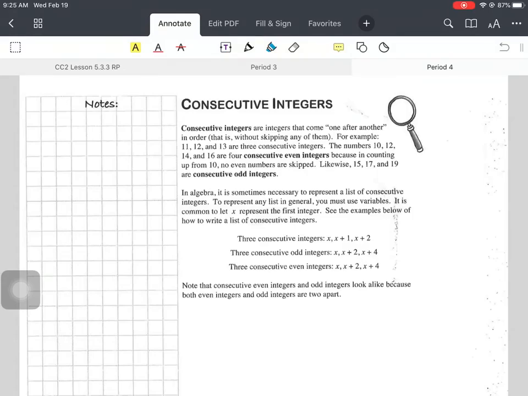Alrighty guys, so consecutive integers. Take a second, read through it once, underline what you think is important, and then come back and highlight with us.